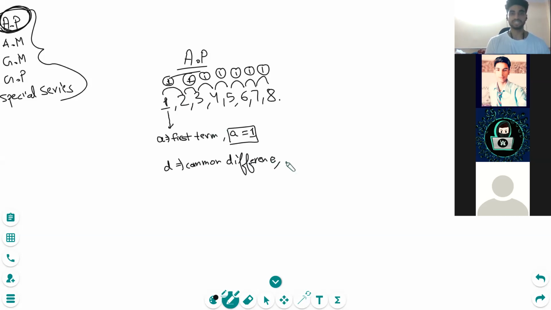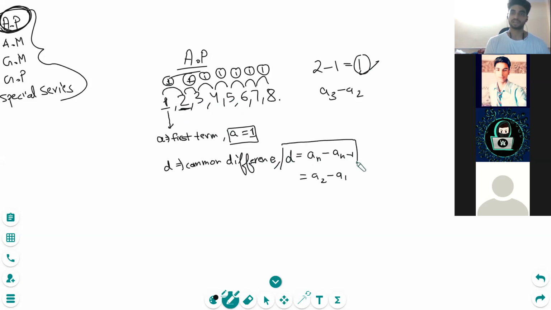So D, there is a formula for D as well, that just subtract an minus 1 from an. That implies you can subtract a2 minus a1 because second term is 2. 2 minus 1 is 1. So it's absolutely correct. D is 1. You can also subtract a3 minus a2. You will again get 1. a4 minus a3. a5 minus a4. Are you getting my point? So D is actually an minus an minus 1. But this is my formula here.